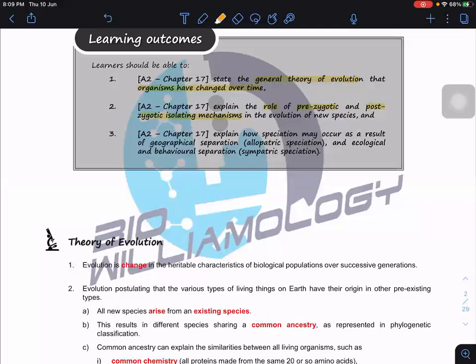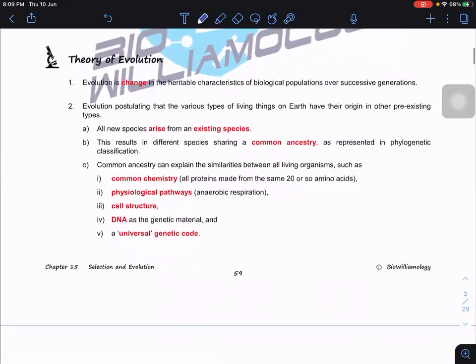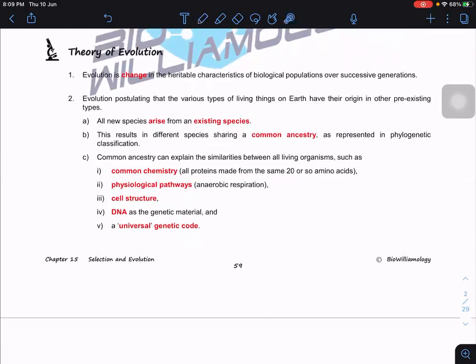And if there is a development of new species, then we have two ways of separation. One is geographical separation, another one is ecological and behavioral separation. We're going to look at how allopatric and sympatric speciations take place. So we start with the theory of evolution first, what we're going to learn in this topic.